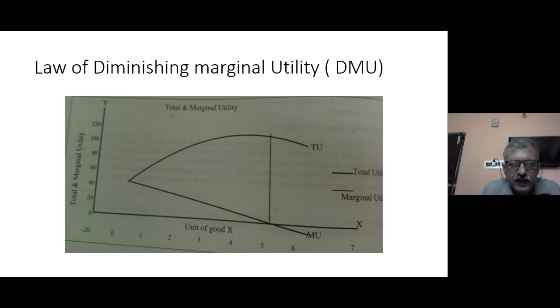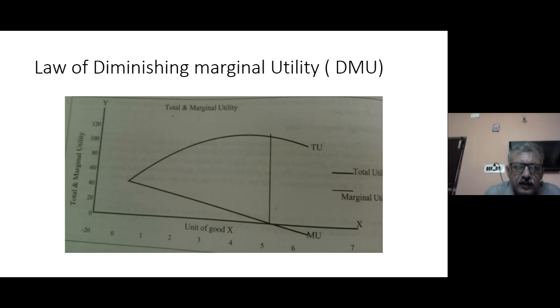When you take another ice cream, the marginal utility declines.